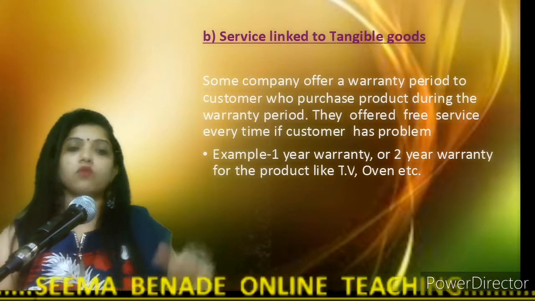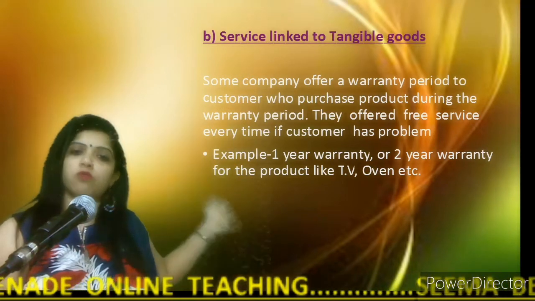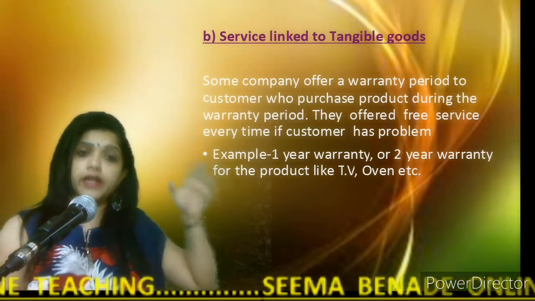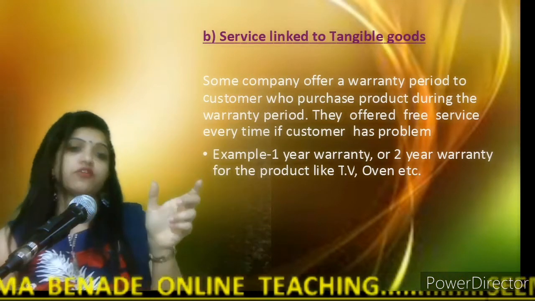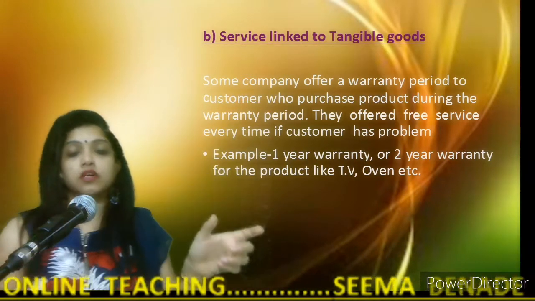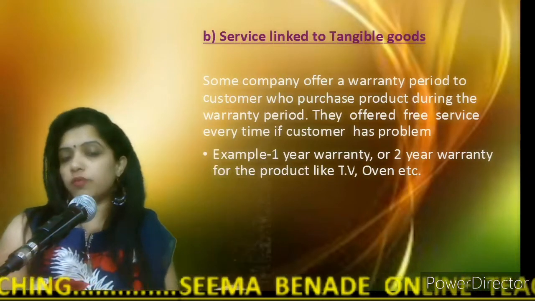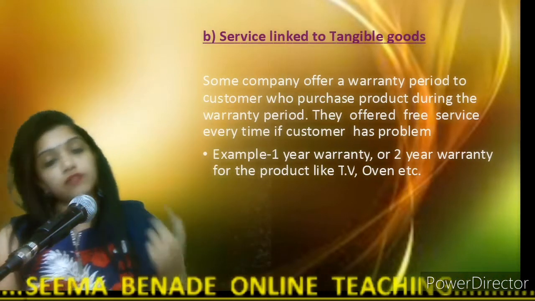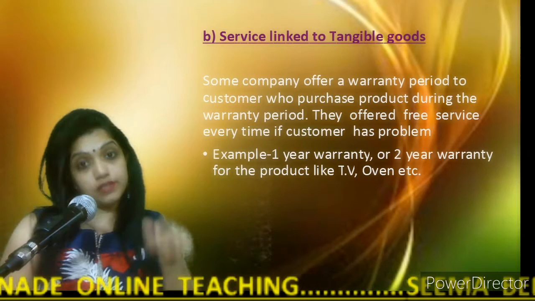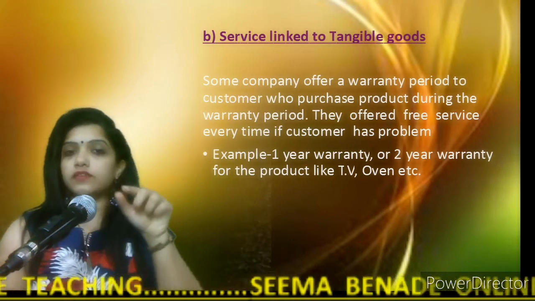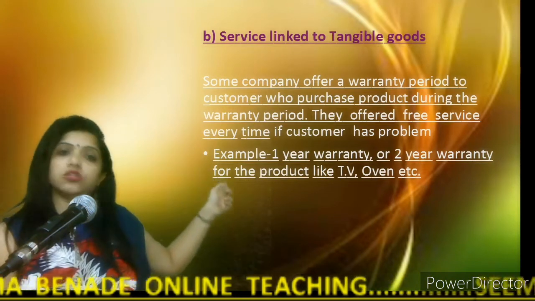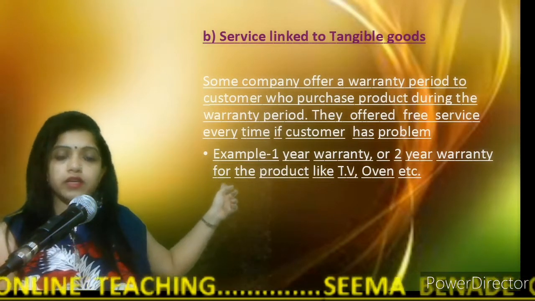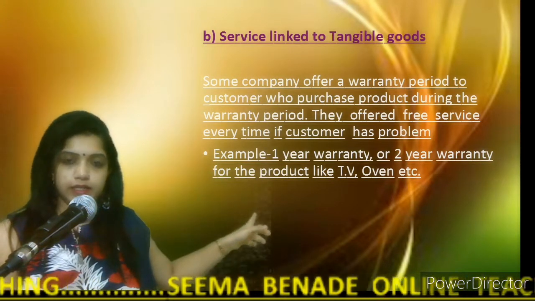In a 1 year or 2 year warranty, that is service linked to the tangible product. The main product, say a refrigerator or oven, which we purchase, is the tangible product. But the service is the after-sale service provided in the warranty period. That service comes under this category, service linked to tangible goods. So this is the second category.